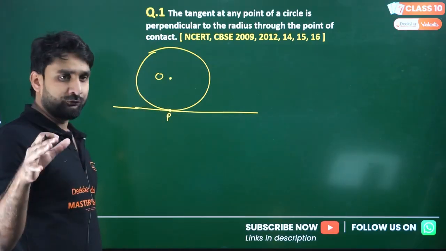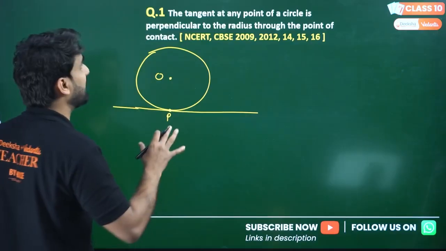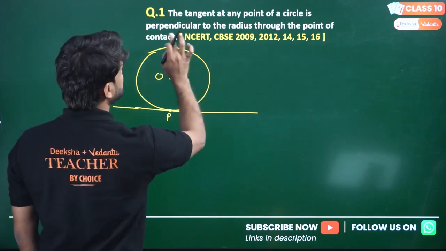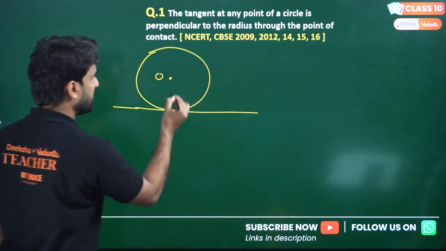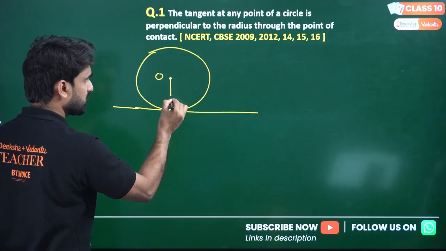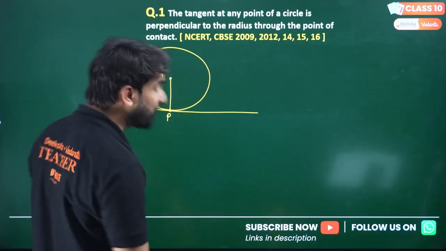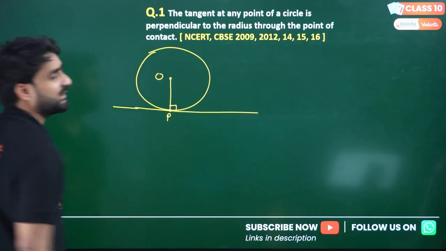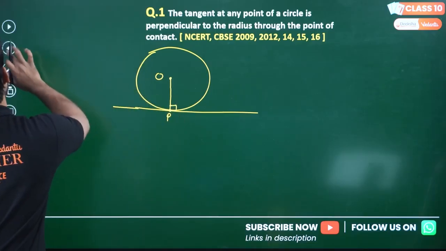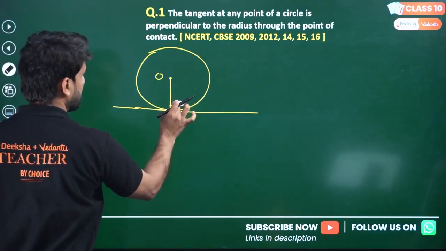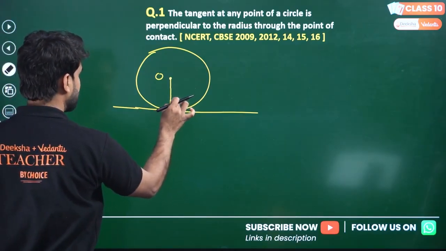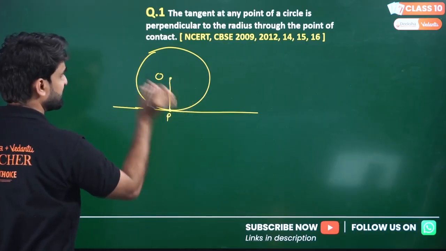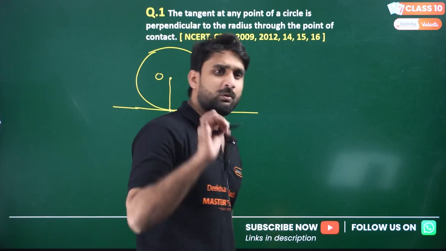What we have to do here is prove that the tangent at any point of a circle is perpendicular to the radius. So I'm drawing the radius first. This is the radius. We have to prove that this angle will be 90 degrees. I don't need to draw the 90 degree mark before; we have to prove it first, then we can show the 90 degree angle here. So how can we prove it?